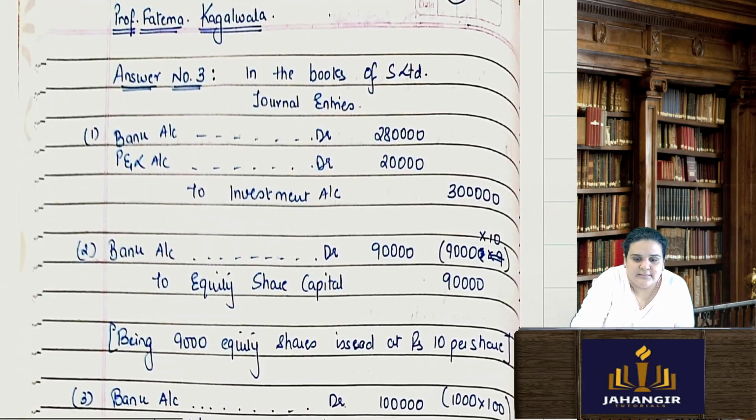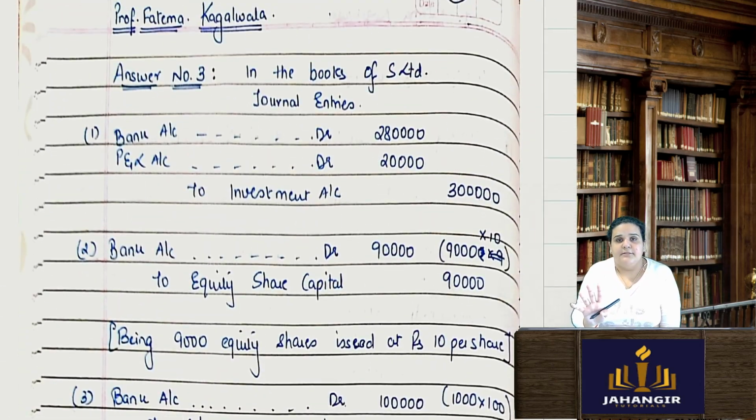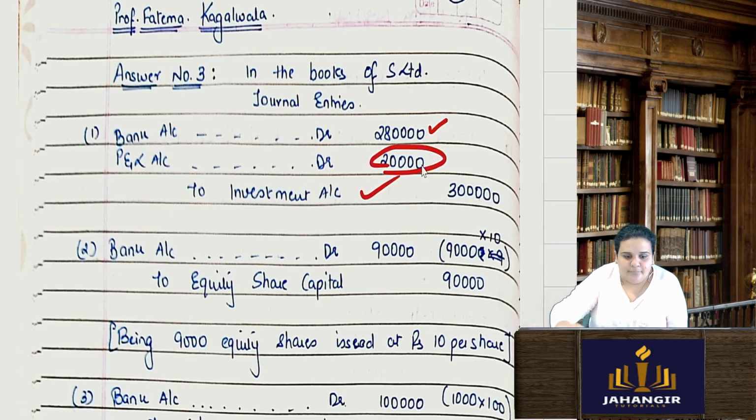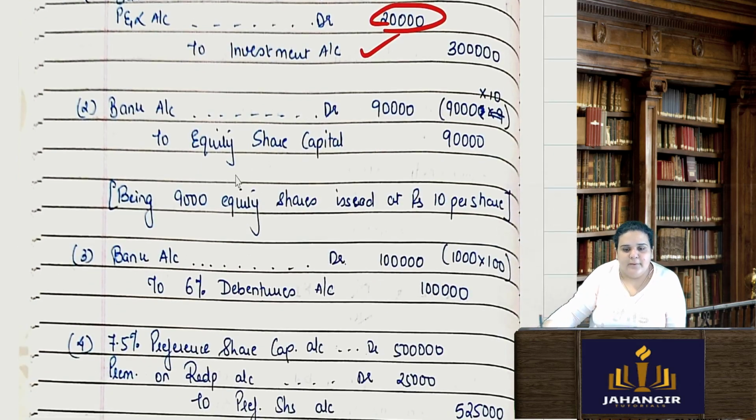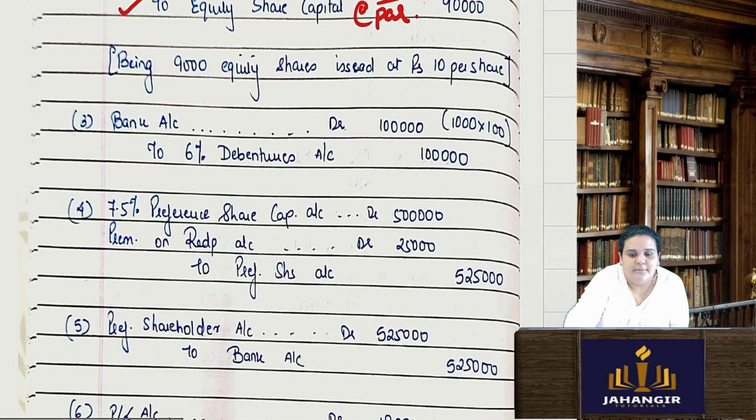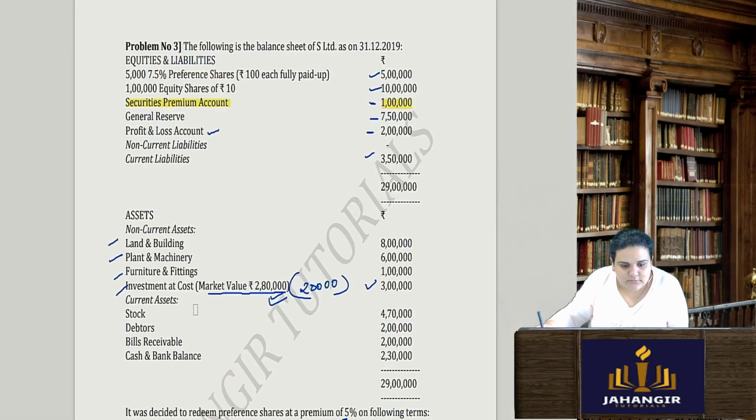We have to now just pass the journal entries. Nothing I will do with the debentures. I'll just pass a journal entry for the purpose of issue of debentures. That's it. Nothing has to be done in that. So first, sale of investment, bank account debit 2,80,000. There is a loss of 20,000 because it was sold at market value. Then fresh issue, bank account debit 90,000, 9,000 shares of rupees 10 each, to equity share capital, it is at par. Then debentures I issued. How many debentures?